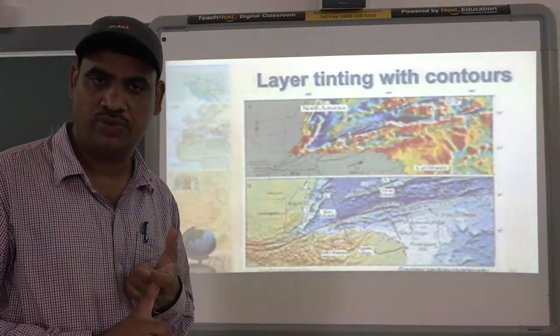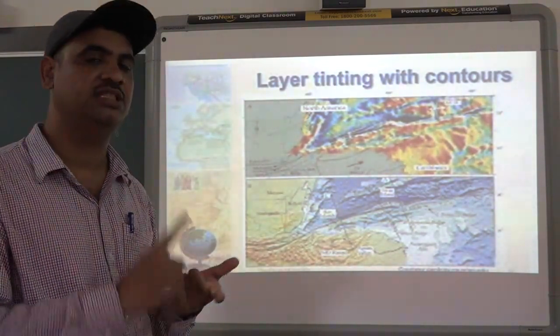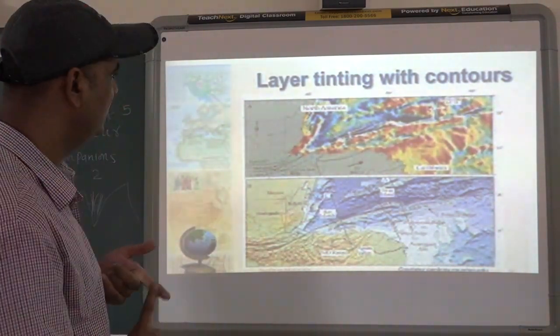In the first method, what are we using? Lines. In the second method, what are we using? We are using colors.